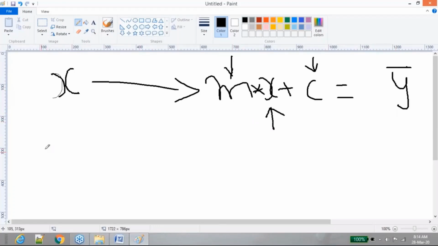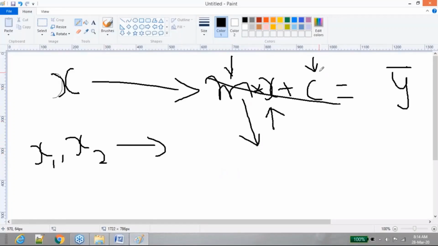When your input changes, let's say for example, I'm not getting only x as an input. My input is changing here. Maybe I have something called x1, x2 as my input. So you cannot use the same program that you have written already, right? So this is never going to work. You have to change your program based on the new inputs that you received.